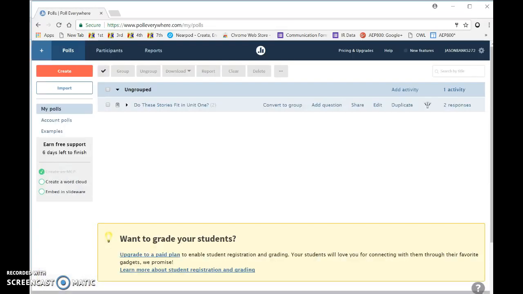Okay, so now that I'm logged in, I will see the page that looks like this, and I have participants and reports up here. These are paid features. Of course, I can always do my pricing and upgrades and so on and so forth, and this will be my username here. What I'm most interested in is that I'm going to create a poll. So I'll come up here to the upper left-hand corner and hit Create.